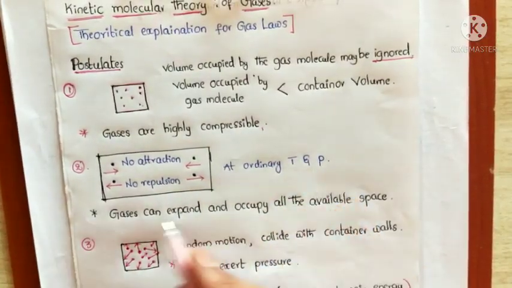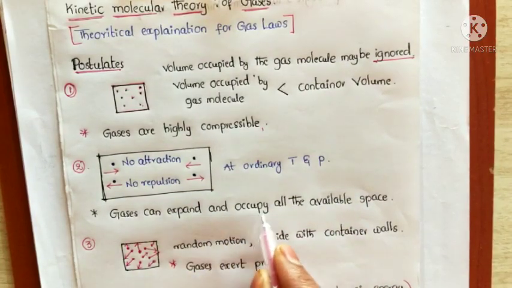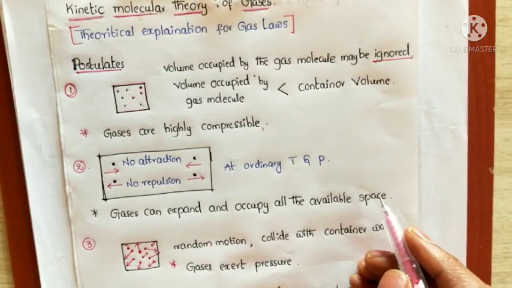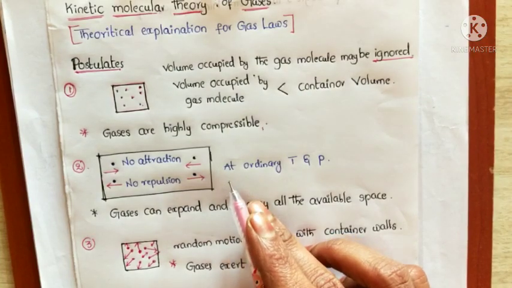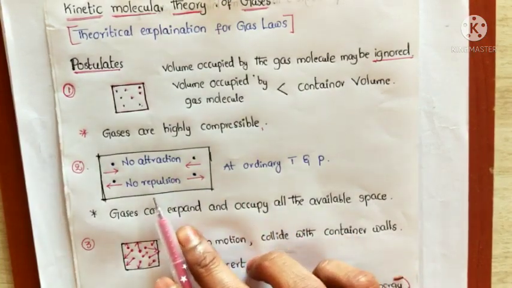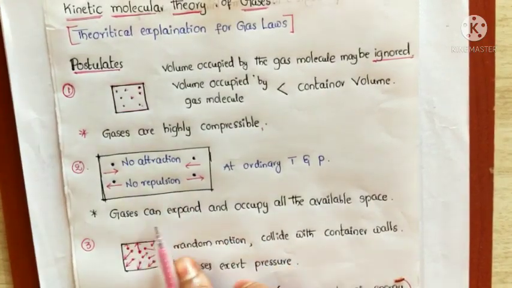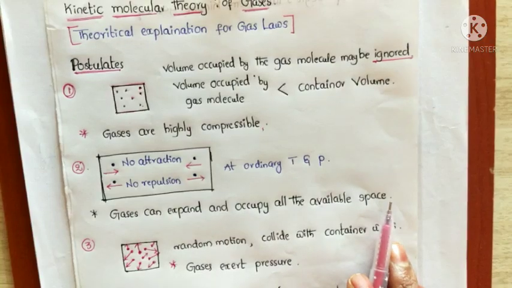So this postulate explains that gases can expand easily and occupy all the available space.